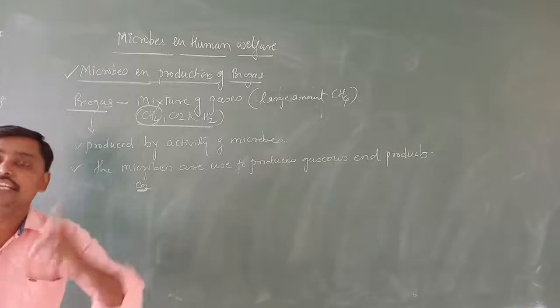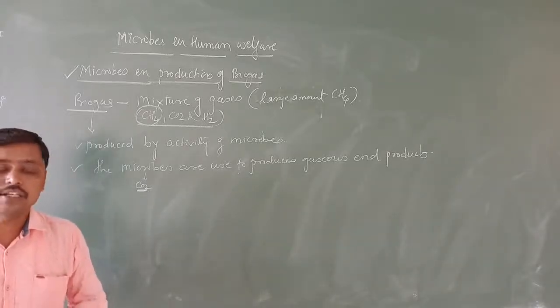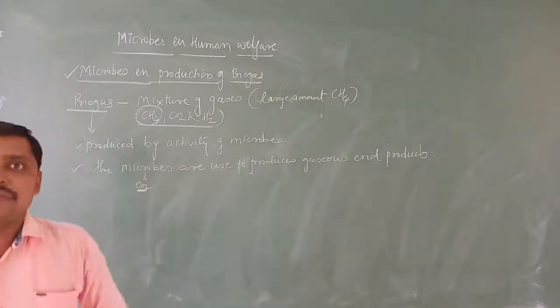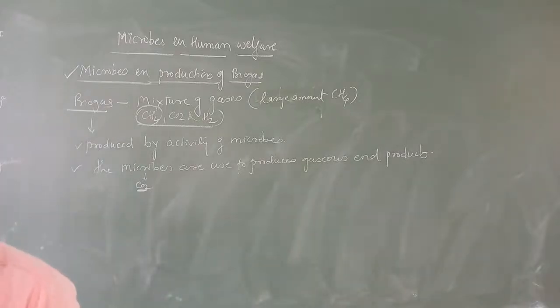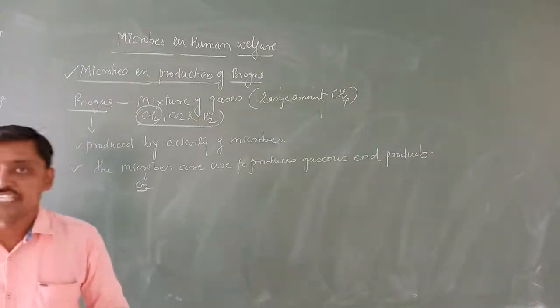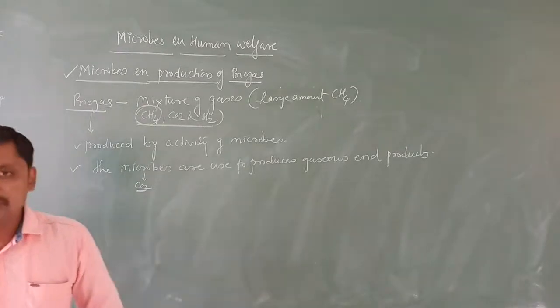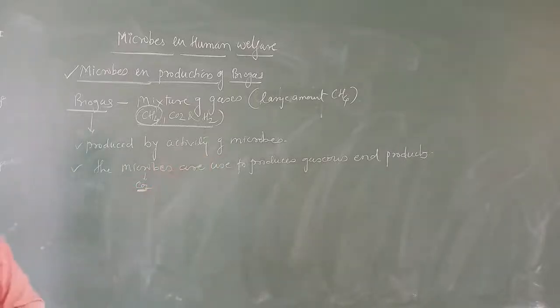This we have studied in the first concept, microbes used in household products. There, we have studied that microbes carry out the fermentation during the formation of dough, cheese, and other materials. During that fermentation, they release or produce a gaseous end product, and that gaseous end product is CO2.